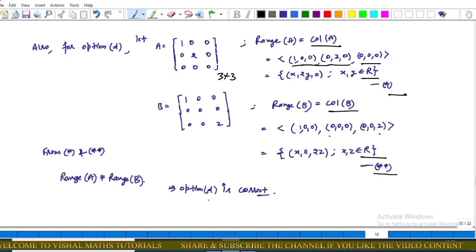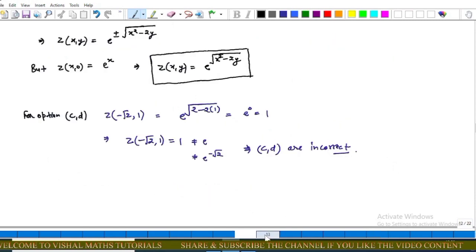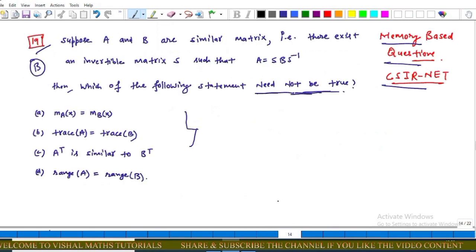This implies that option D is correct because according to the given question we have to find the option which in general need not be true. So option D is correct. Now come to the options: option A is incorrect, option B is incorrect, option C is incorrect, and option D is correct.